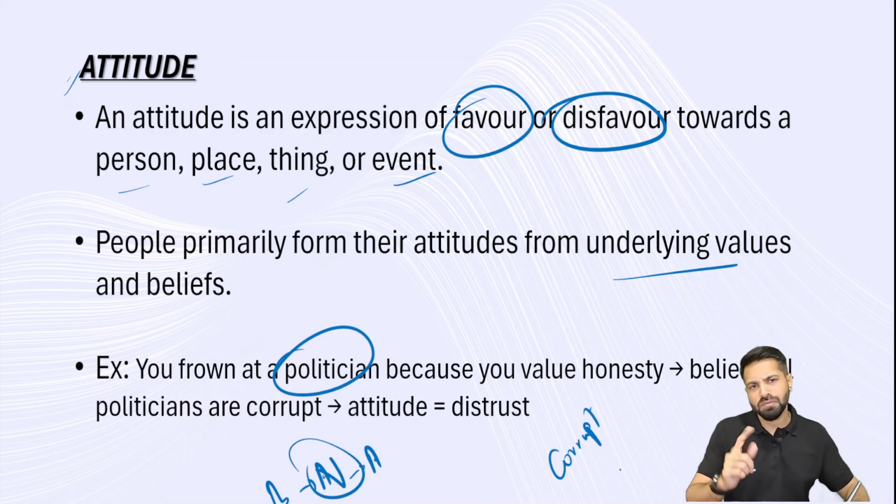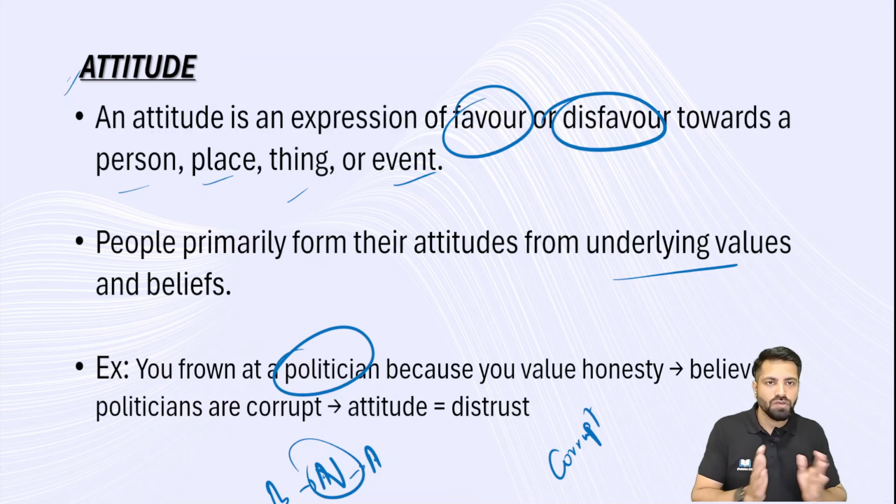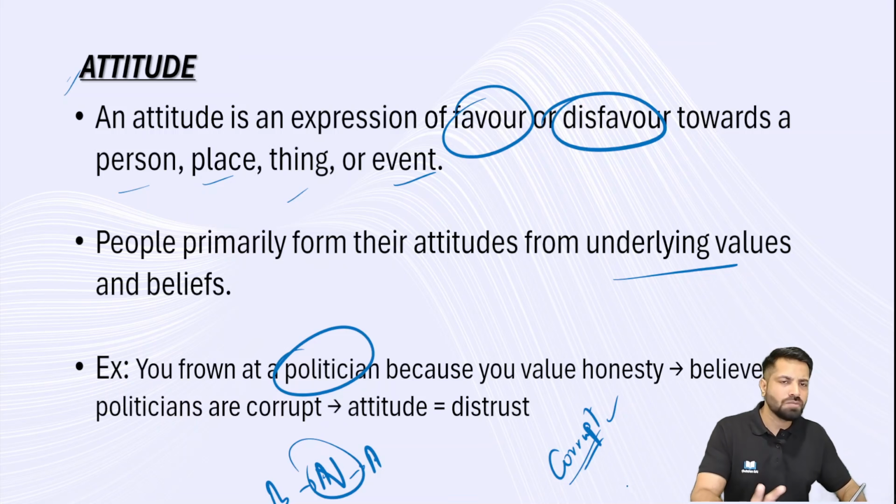This is my belief system, and it is negative. Now the scenario is I don't like politicians. The reason, let's go to the basic reason. I believe that every politician is corrupt, every politician wants just power, they don't want to serve the people. This is my cognition, this is my belief system, right?